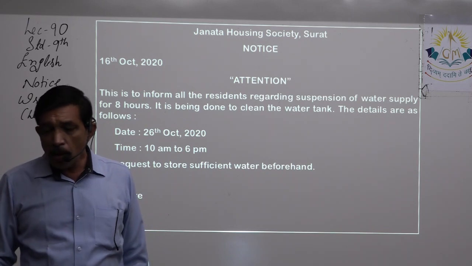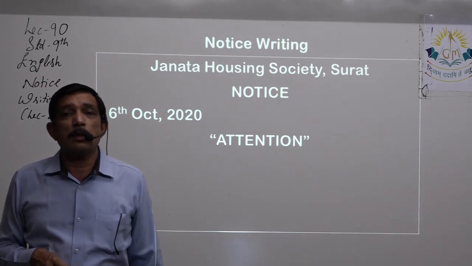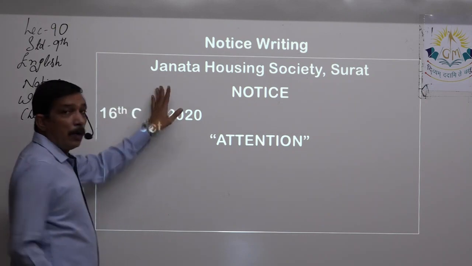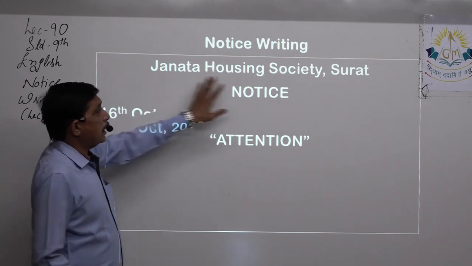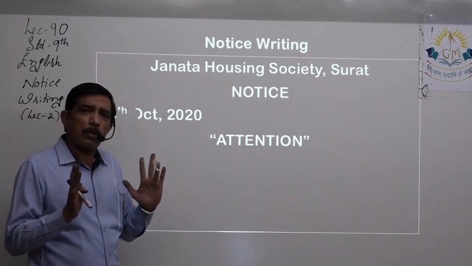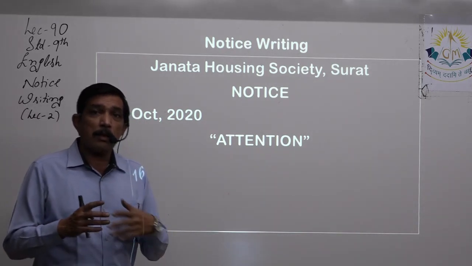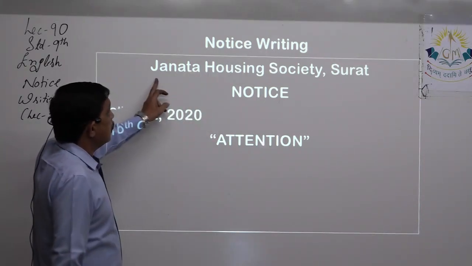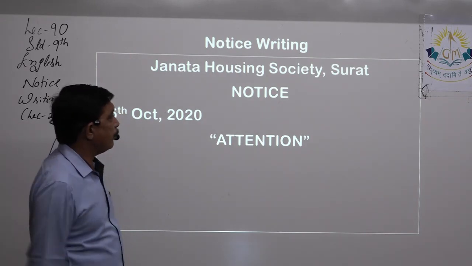So now you have to note down the notice. I hope you already have made the 3 lines of the box, and this is what you are going to write over here in the center with what we discussed in the previous lecture, approximation. That I want to write this big line, I'll start from here, then it will be exactly in the center. So we all have that judgment. So better believe your judgment and see that you write the complete line in the center of the line. Janata Housing Society, comma, should not forget, comma, Surat.